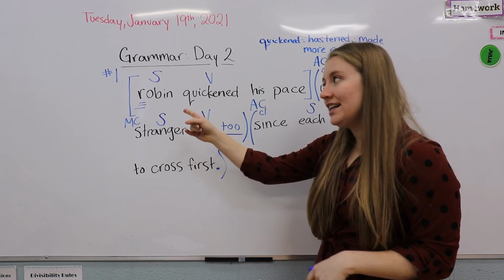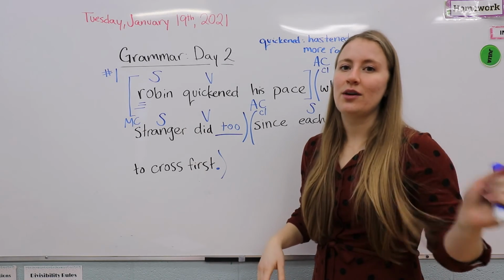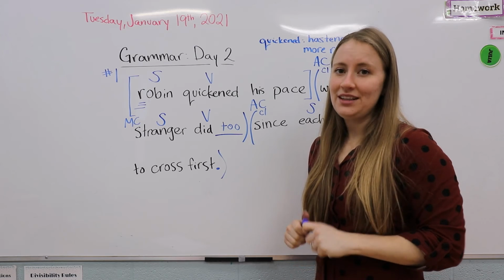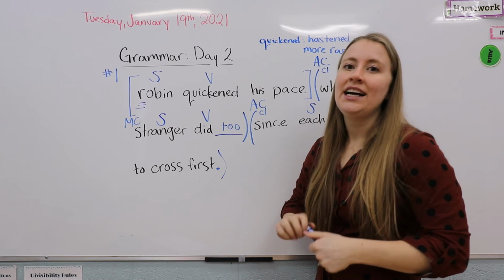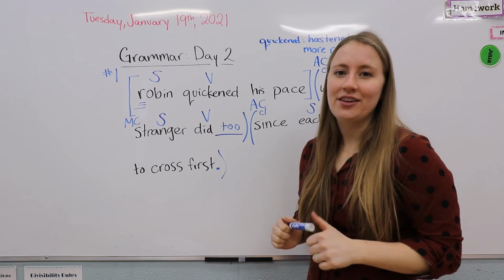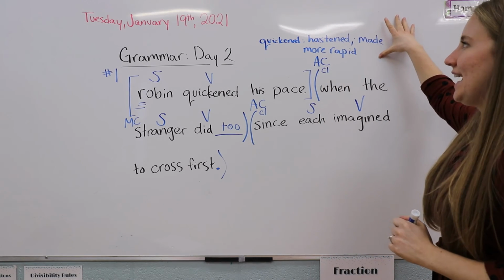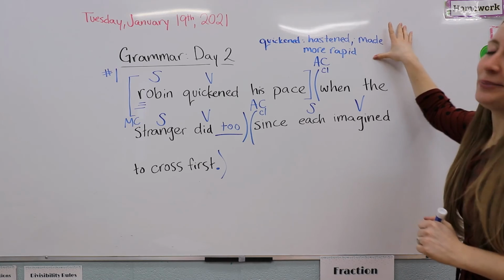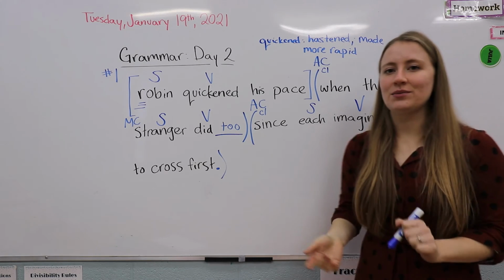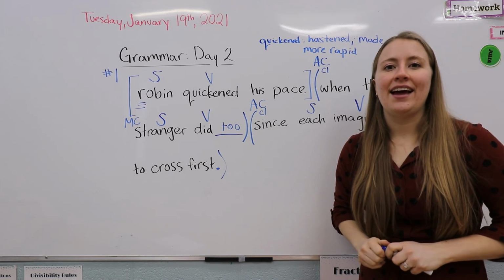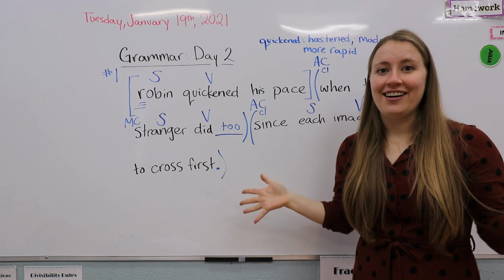Also, we're not going to indent today because we're still talking about Robin walking, okay? So it's just a continuation of yesterday's sentence when you do your rewrite. All right, and our definition is quickened, which means hastened or made more rapid. So make sure you have that down as well if you haven't already. And then once you do that and your rewrite, you're all set to go.